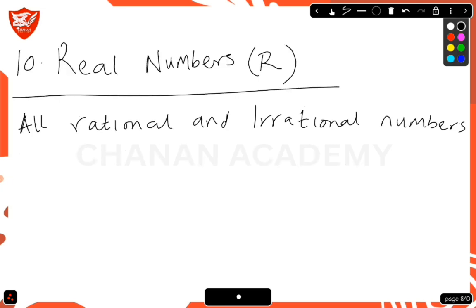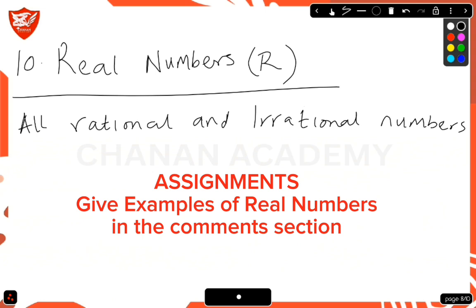The next number we'll talk about is the real number, denoted as R. So all rational numbers and irrational numbers are real numbers.